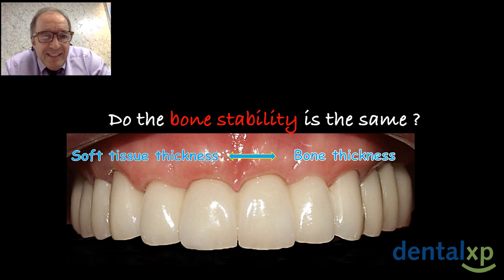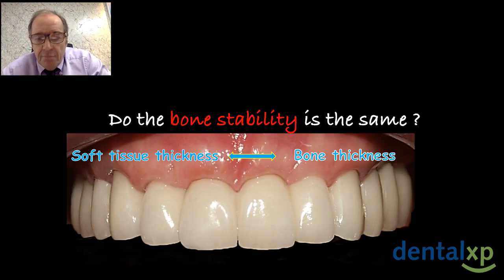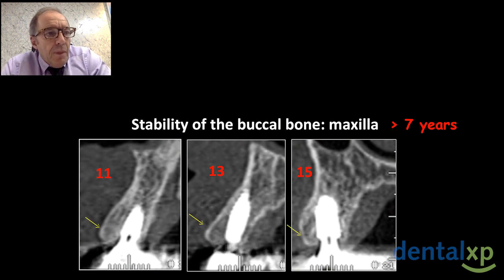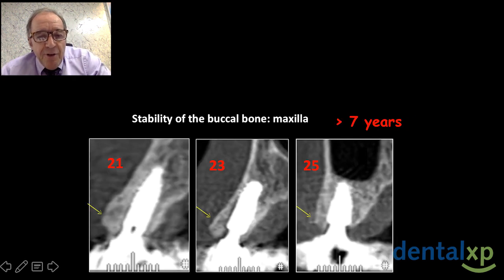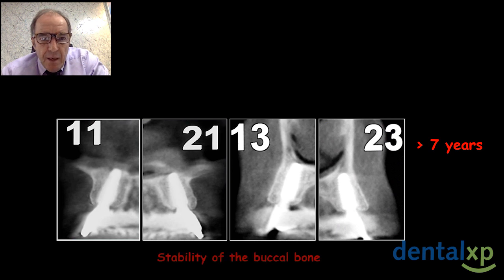We saw that we need soft tissue, but is the bone stability the same? Look at the bone above the implant, stable after 7 years. I show you, we respected this famous theory of Spray and Arroyo. We need 2 to 4 millimeters. Another case, always the same result. We have bone above the implants. Another case, 7 years later, always the same stability of the buccal bone.